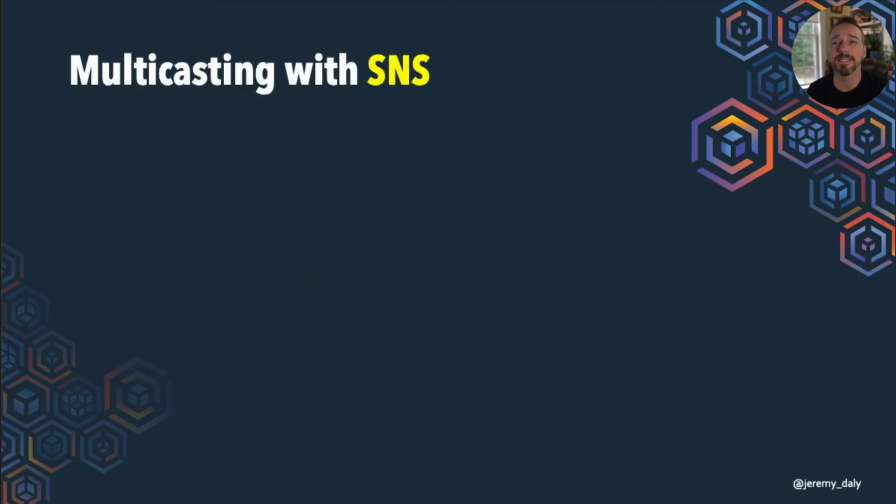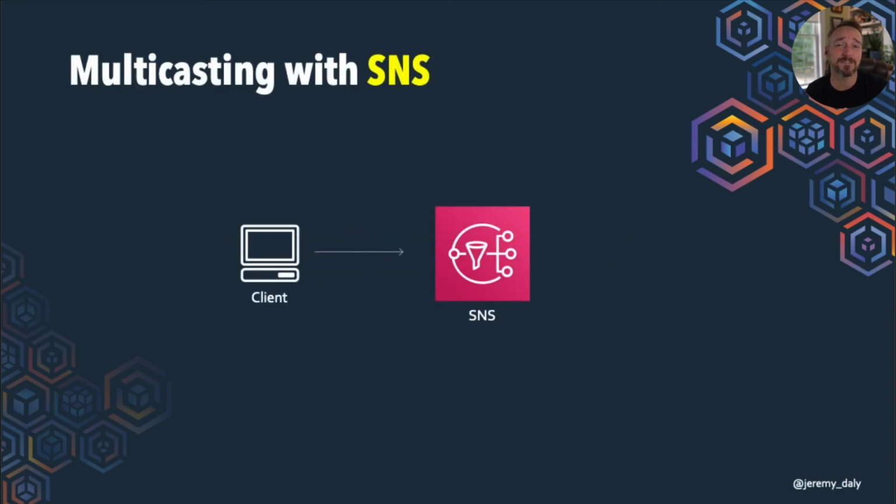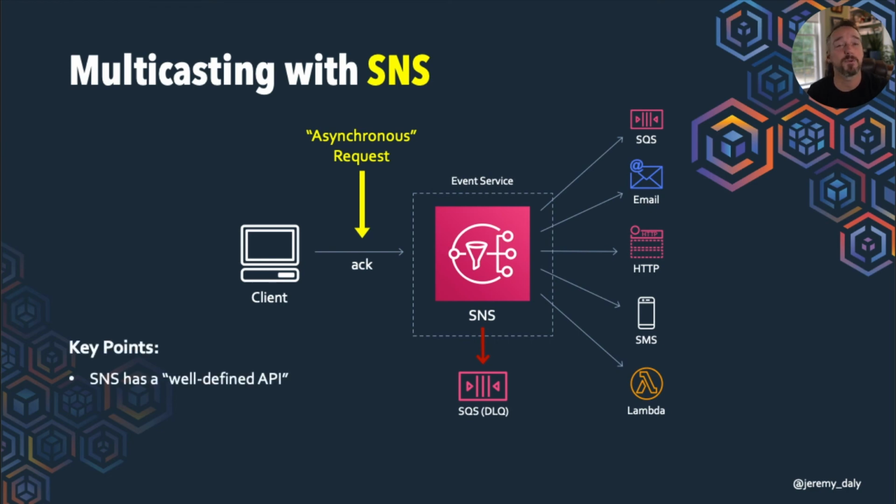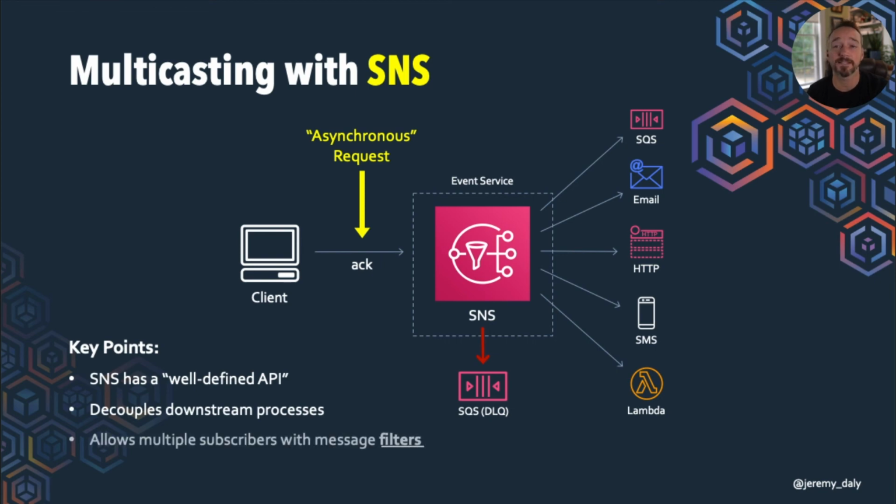All right, so let's talk about decoupling our services. In the past, some legacy serverless applications would use SNS as an event service itself. You send an asynchronous request, you get that ACK back as disconnected, and then that SNS topic can send messages to SQS and HTTP and email and trigger another Lambda function. So it also has, of course, the DLQs. And this is cool because SNS is a well-defined API, right? If you think about microservice design, it does decouple those downstream processes, which is really handy.